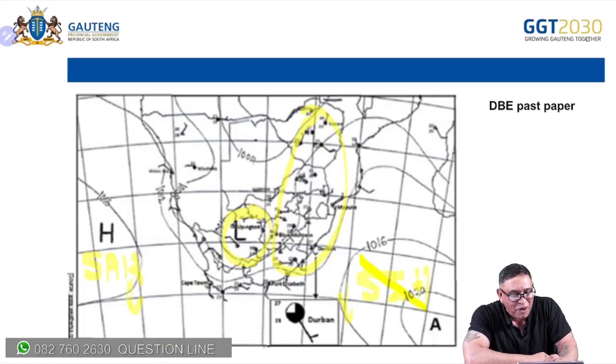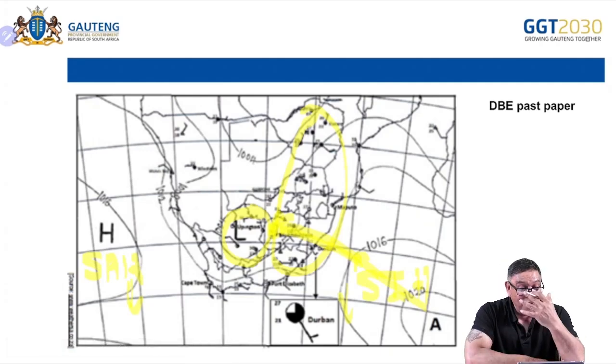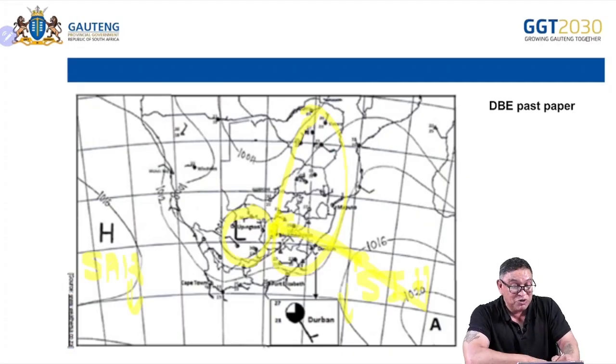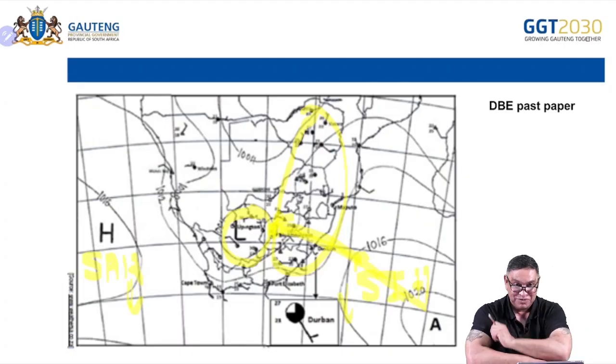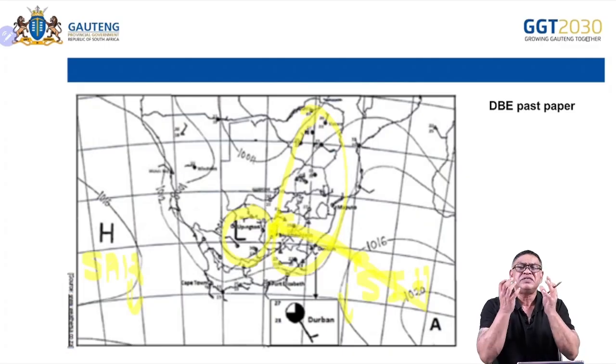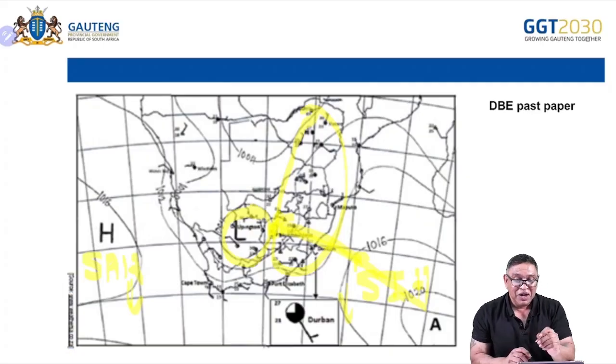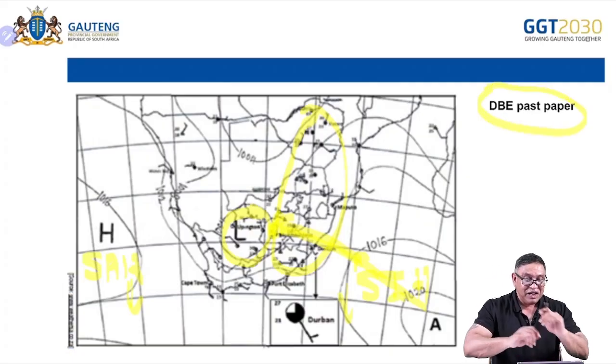Can you see a ridge forming? From the high pressure, this elongated pattern. And this possibly is moving towards this low. And as it's moving towards this low, it's bringing in moist conditions, and therefore bringing in those cloud covers, because as it goes over the hot land, it's going to heat up, rise, condense, and form clouds. Can you see the phenomenon here? So do not neglect your synoptic map, because it brings climate and weather alive. You can actually see it happening here. Thank you, DB, for this past paper that we used.